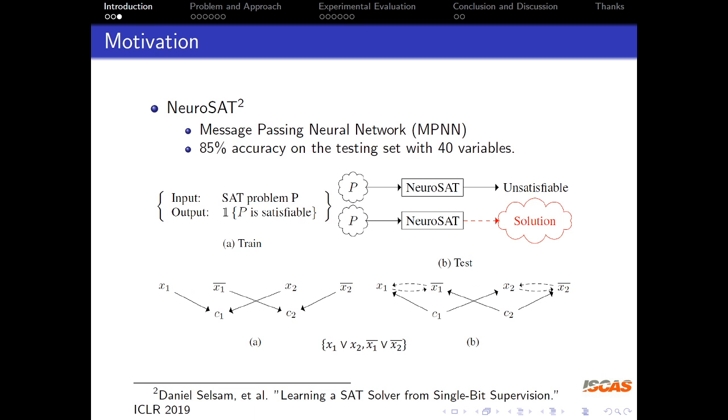NeuroSAT is based on message passing neural network, which is a commonly used framework of GNN. It represents the SAT formulas as a bipartite graph. The nodes correspond to literals and clauses. If a literal appears in a clause, we build an edge between the corresponding nodes, so it's quite intuitive. Here is an example of the graph representation of a simple SAT formula that contains 2 variables and 2 clauses. The experiments show that it has 85% accuracy on the dataset of 40 variables per instance.